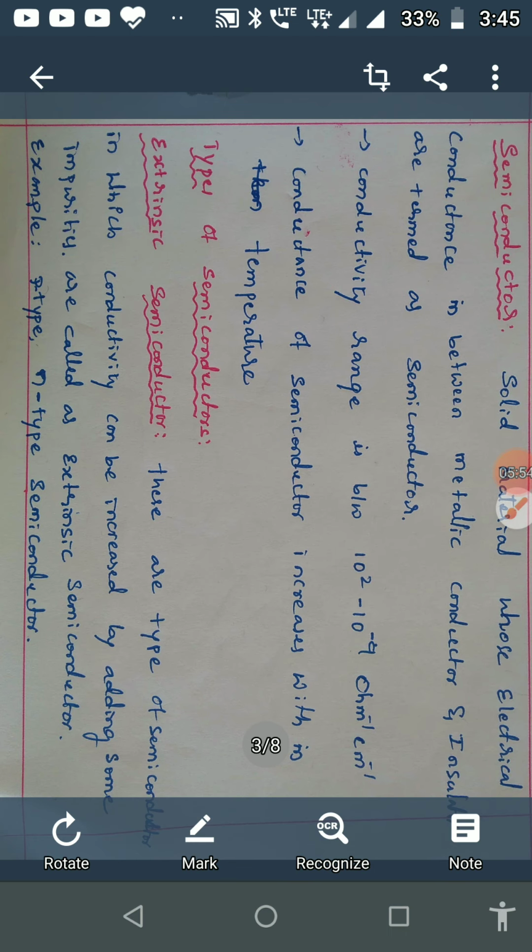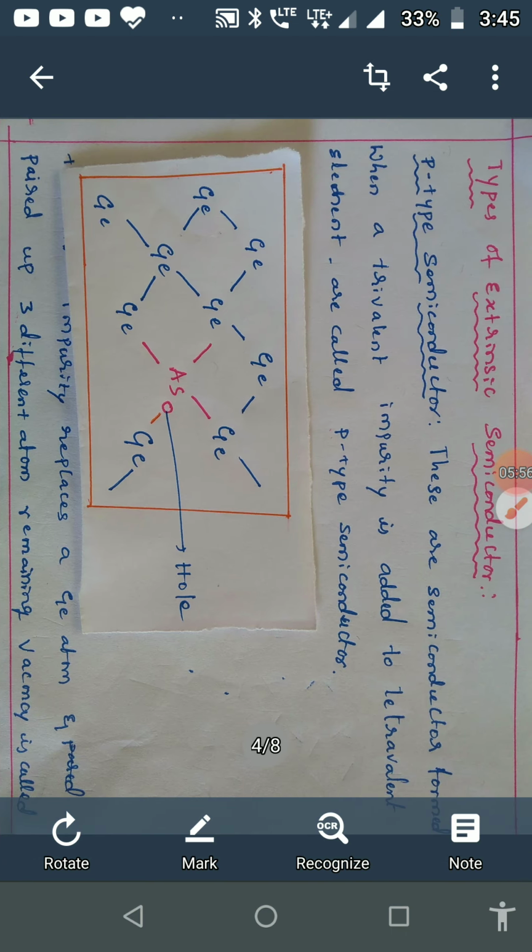Next, we shall move on to the formation of p-type semiconductor and n-type semiconductor. P-type semiconductors can be formed by adding an impurity, an element which is present in the 13th group, to the element which is present in the 14th group. For example, you can take germanium.